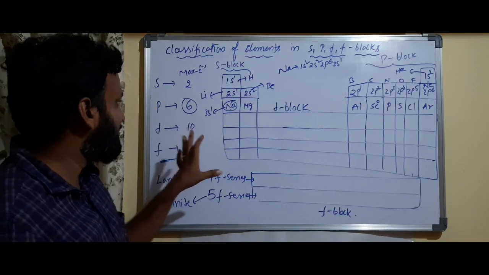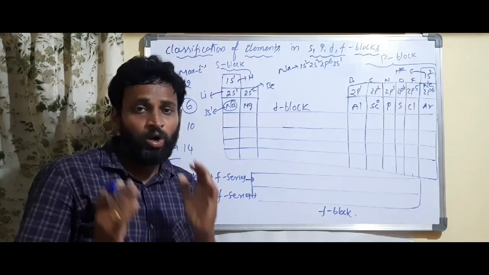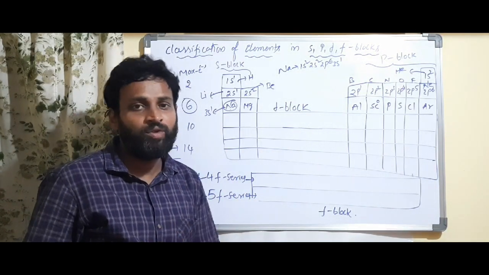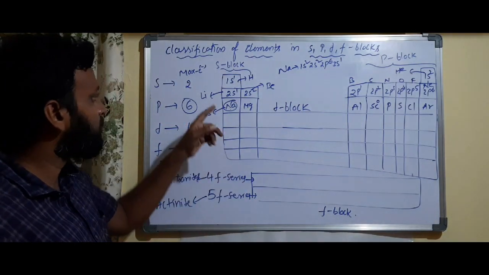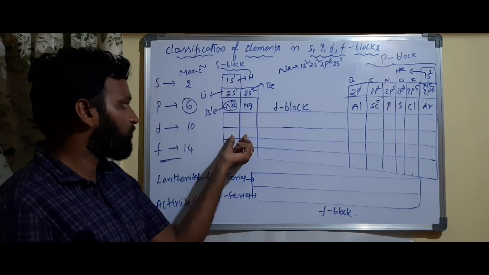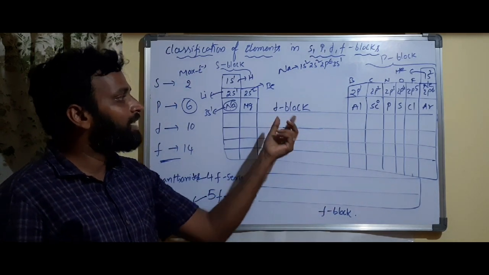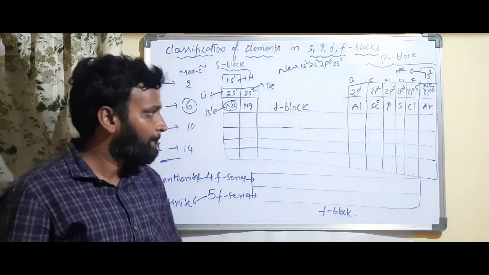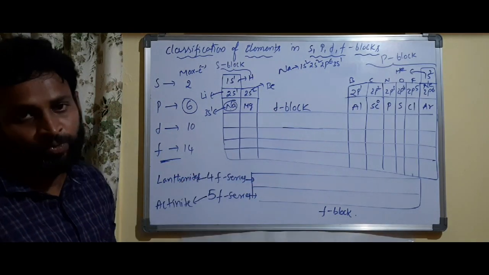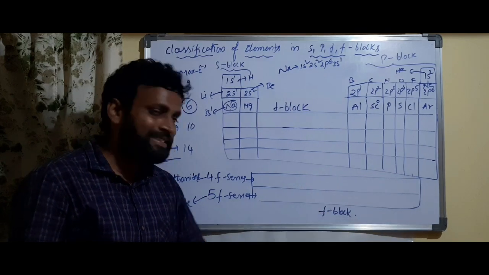Understood, sir? So here what we discussed, there are 4 blocks and their configurations and what groups are present. Everything we will discuss again. Hope you understood all these things. Why we started here? Okay, S consists of 2 groups and P consists of 6 groups. In that way D consists of 10 groups. D consists of how many groups? 10 groups you will have. And here only series, 14 elements in each series.